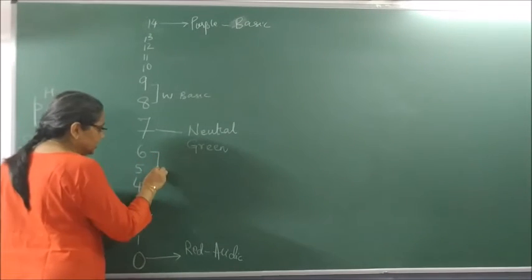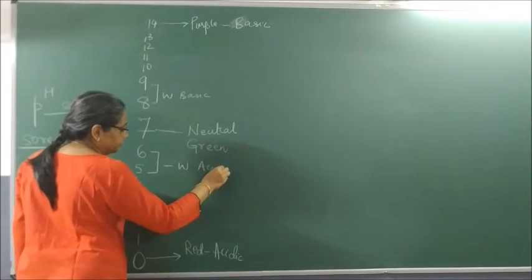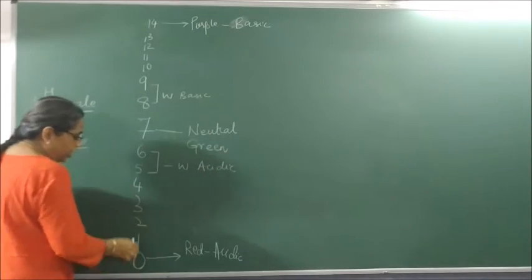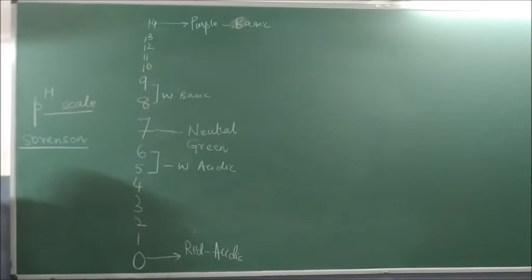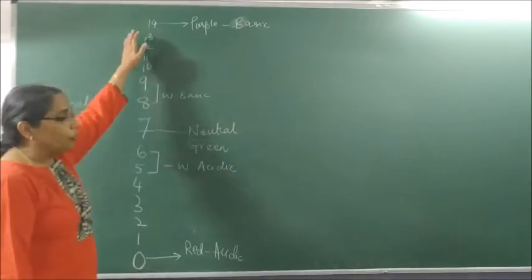Same way, 6 and 5 are what? Weakly acidic. Whereas 1, 2 and 3 are strongly acidic. Or 0, 1, 2 are strongly acidic. Clear? So what is a pH scale? It is a scale which tells you the acidity or the basicity of a solution. It is ranging from 0 to 14.